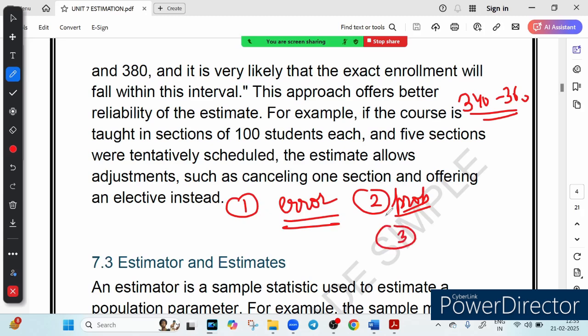Sorry friends. So these are the three advantages. There are three advantages of having an interval estimate. First, it accounts for error. Second, it gives a probability. Third, it helps in decision making.